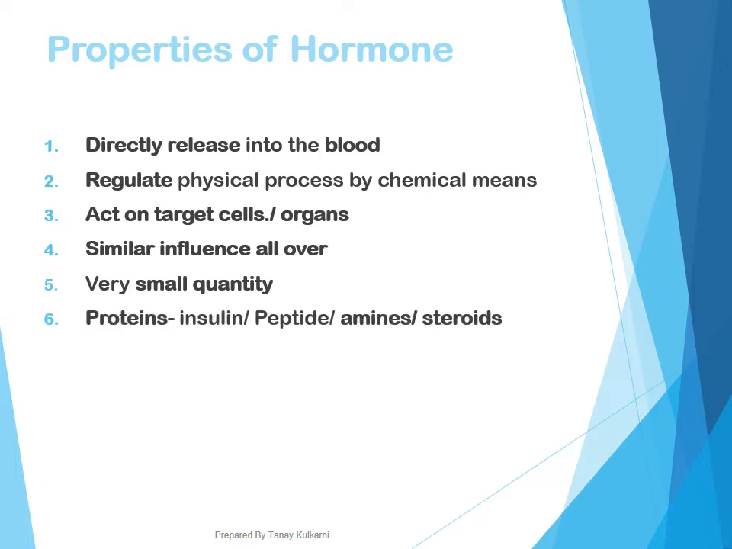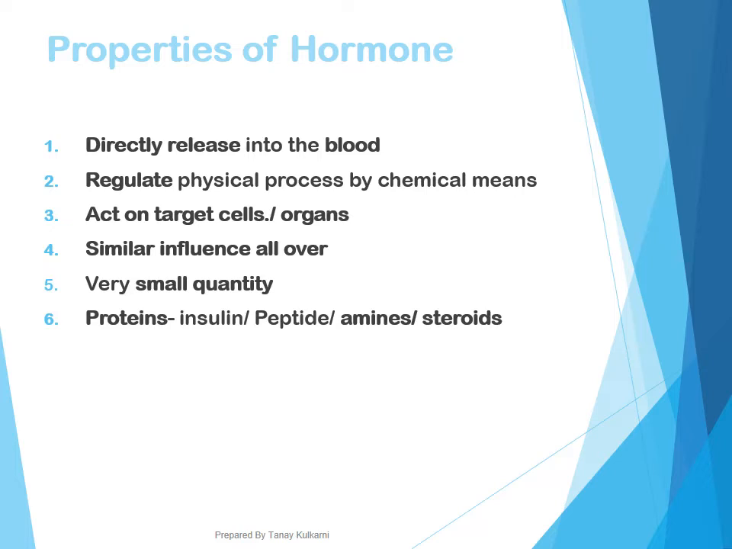Chemically, most of the hormones are proteins or peptides or amines or steroids. Now, if you don't understand this point number 6, absolutely okay. Just underline proteins, peptides, amines and steroids. Correct? When we meet, we'll talk about this in detail. Proteins, example is insulin. Okay?